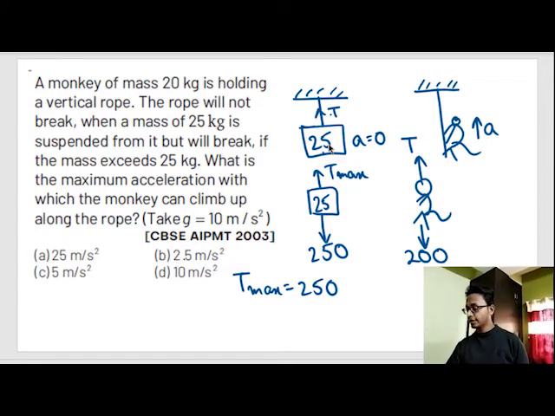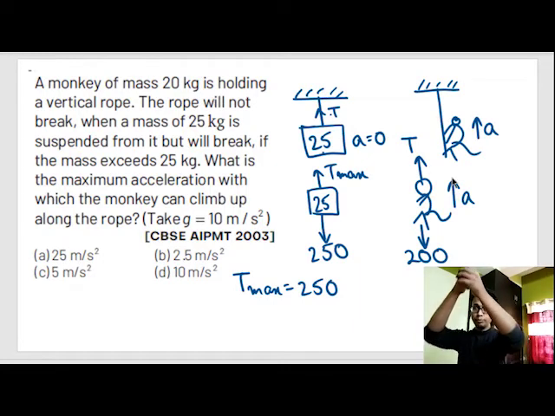And since the monkey is climbing up using the tension force, there is some acceleration. Now the question is asking, what is the maximum acceleration with which the monkey can climb up so that the rope doesn't break? Let's see what is happening out here. As the monkey tries to climb faster with more acceleration, he will pull the rope with a much larger force.